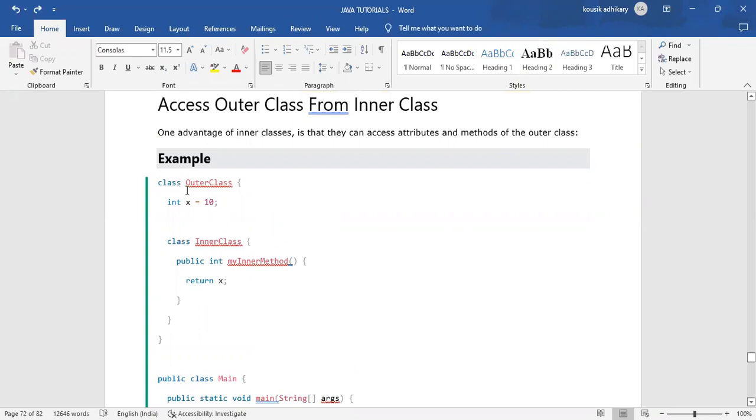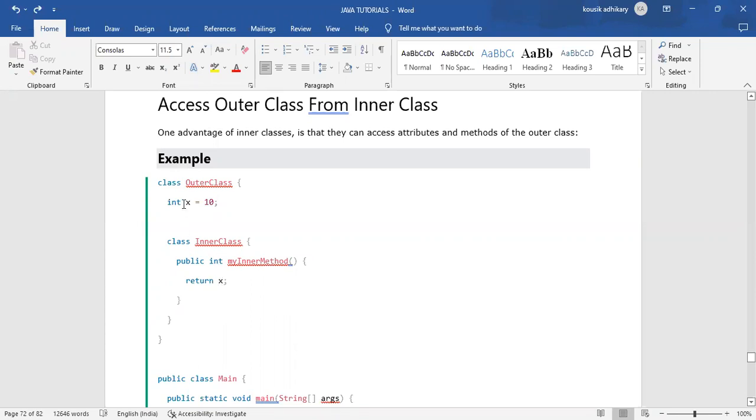How? Class outer class has a variable integer x equals 10, and class inner class has public int my inner method. In that inner class we have created a method having a return type of integer, and within that method block we are returning x. Why x?